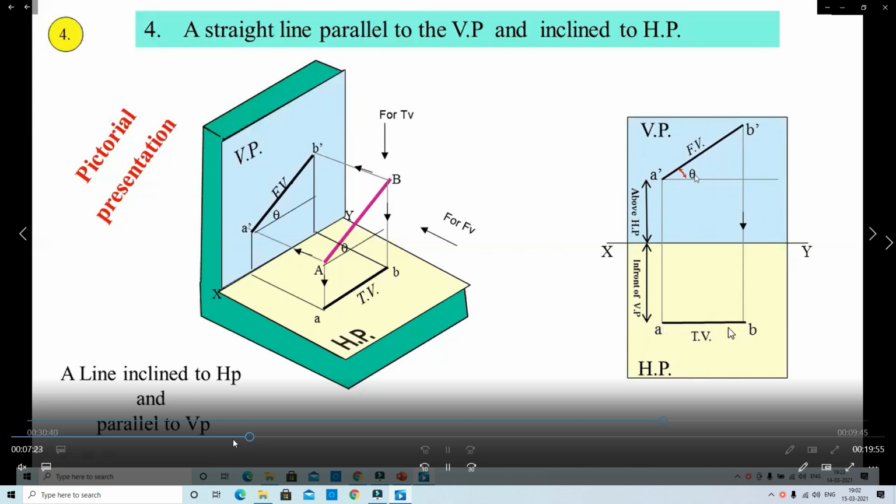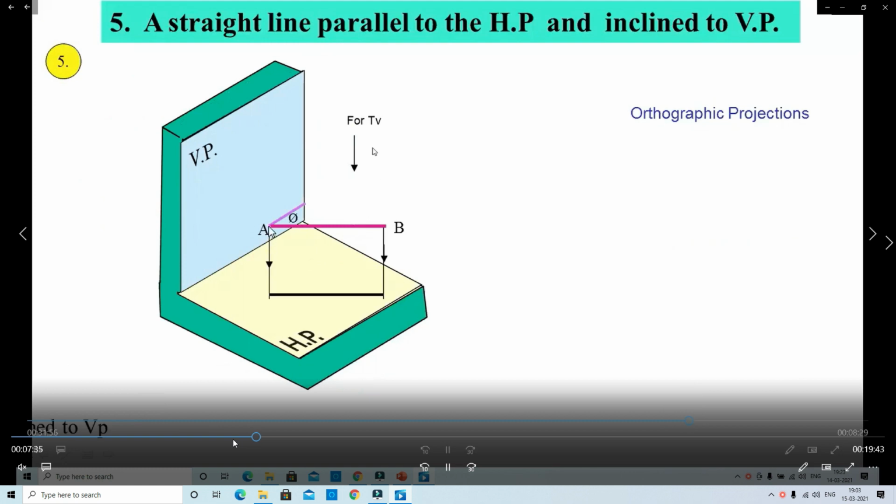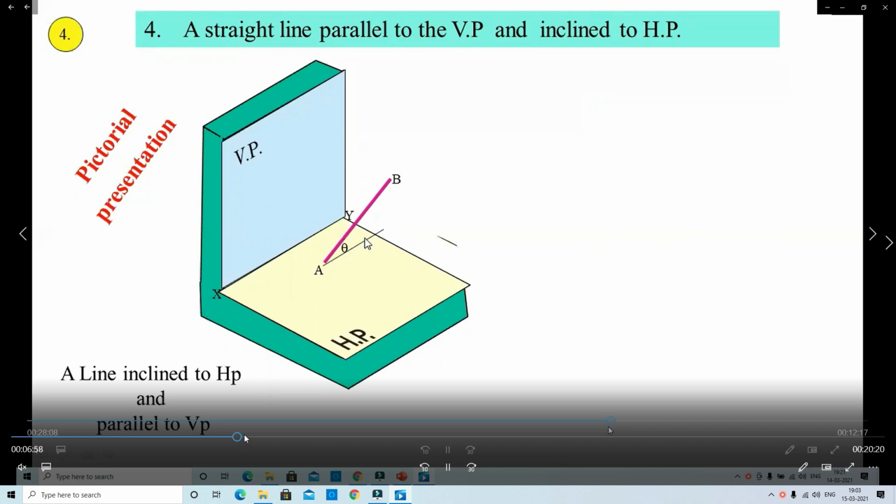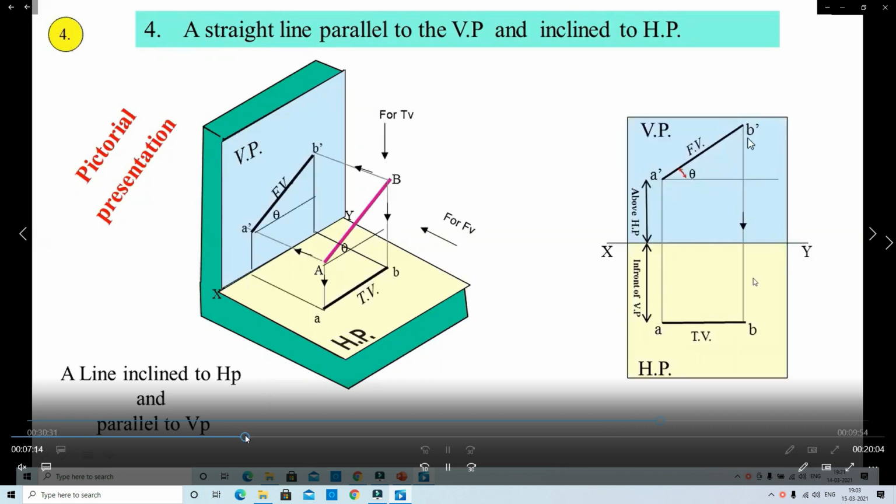In this way we draw the inclination in the front view. The arrow shows the front view. In front view we observe the inclination here. So we draw it above HP and in front of VP. We draw A dash, and the inclination above HP we call theta.